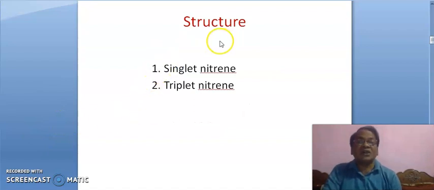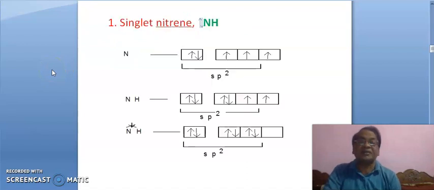Now, structure. Nitrene exists in two structures, singlet nitrene and triplet nitrene. Singlet nitrene: ground state electronic configuration of nitrogen, 2 electrons in 1s and 1 each in 2px, 2py, 2pz. It is sp2 hybridization and it is NH.